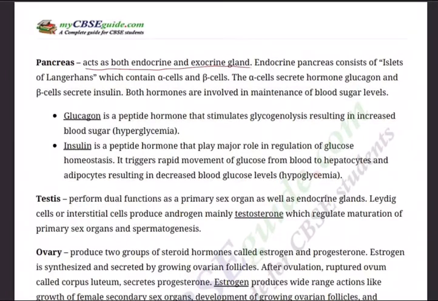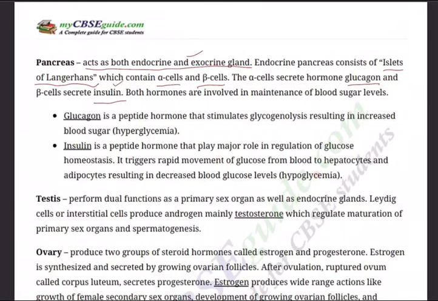And the pancreas acts as both endocrine as well as exocrine. Many times this question is asked in examinations, NEET, UPSC NDA. The pancreas acts as both endocrine and exocrine. The reason is simple: exocrine because ducts are there. The endocrine pancreas consists of islets of Langerhans. This is also many times asked in the NEET exam: which gland contains islets of Langerhans? And these islets of Langerhans contain alpha and beta cells.